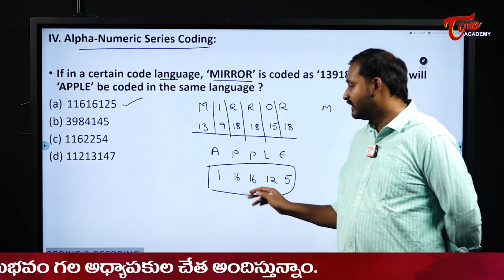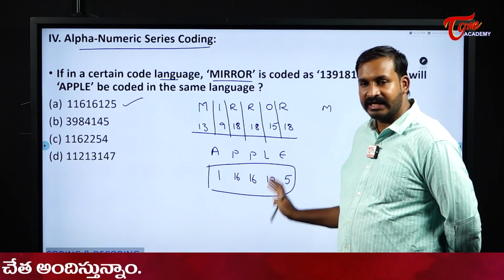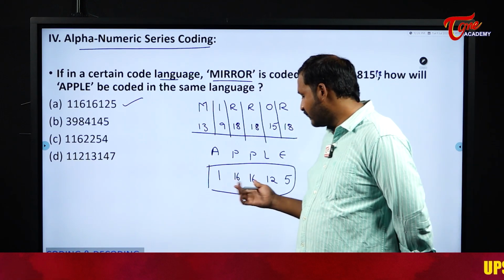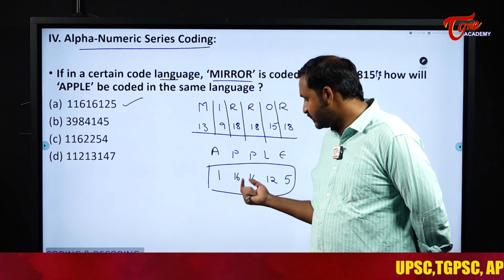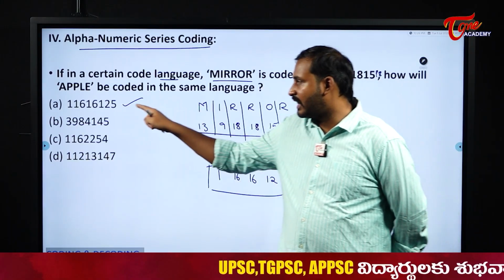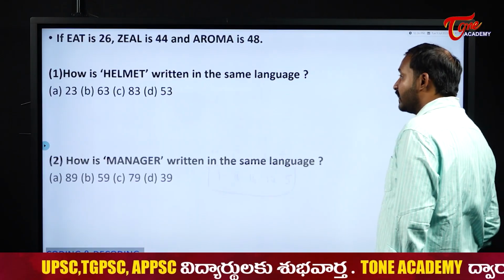See, actually there will not be any special difference, spaces between them. For our understanding I have written them, but in our options they will give them in a continuity manner. So please check carefully. Whatever answer you got, just remove the spaces and you will get the final answer in the option for us. So here the answer is option A. This is called alphanumeric. Next, we will have another model also.